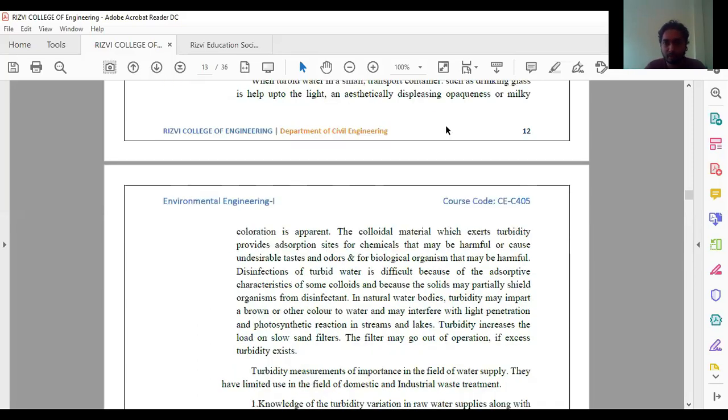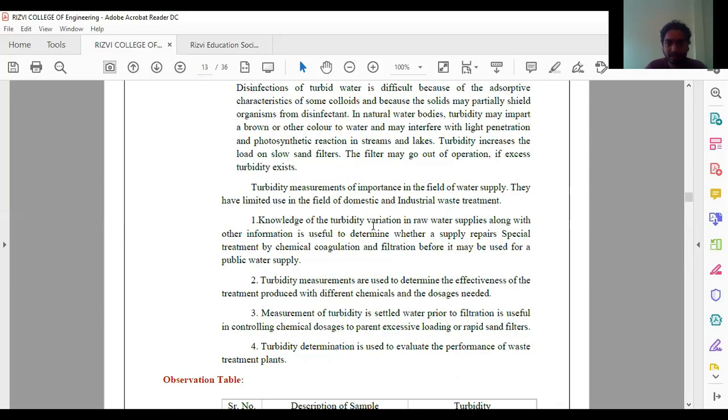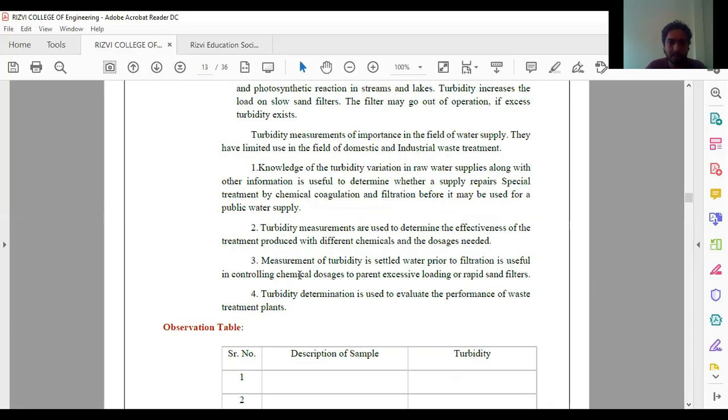Now we are mostly focused on the engineering consideration, which has these 4 points. First is knowledge of the turbidity variation of the raw water supply, along with other information, which is useful to determine whether a supply requires special treatment by chemical coagulation and filtration before it may be used for the public water supply. If the water is too turbid, then how much coagulant are we going to use to remove the turbidity of water? For that purpose, we have to check the turbidity of water.